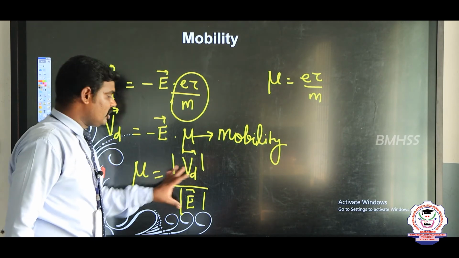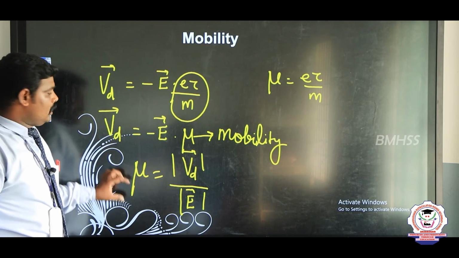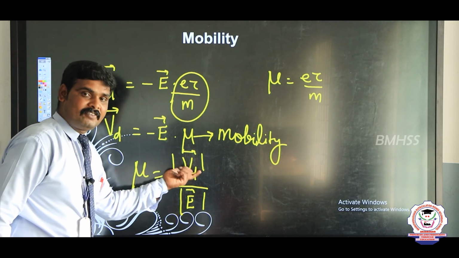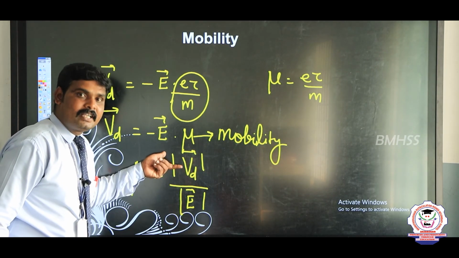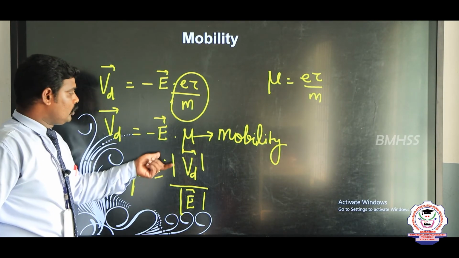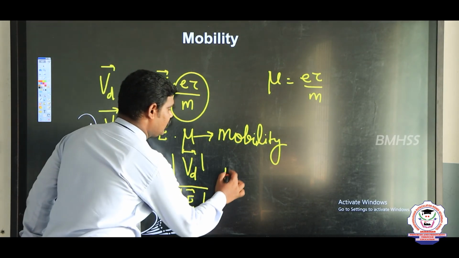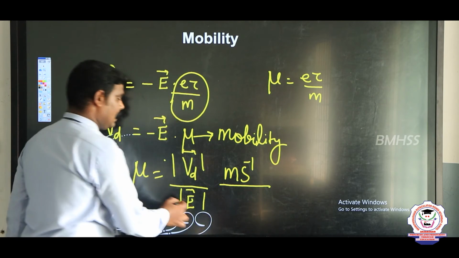So from this equation we can define it. The mobility is nothing but the magnitude of the drift velocity per unit electric field. The unit of drift velocity is meter second inverse, divided by the unit of electric field.